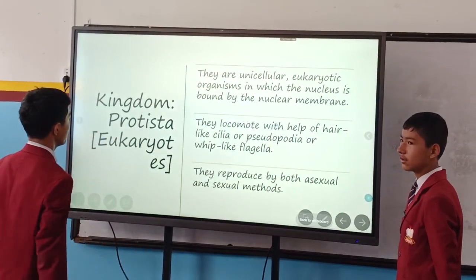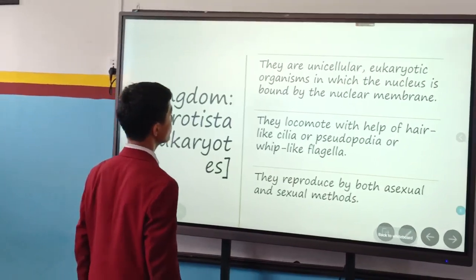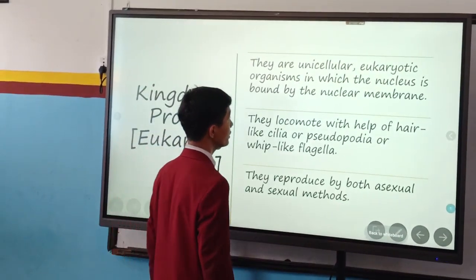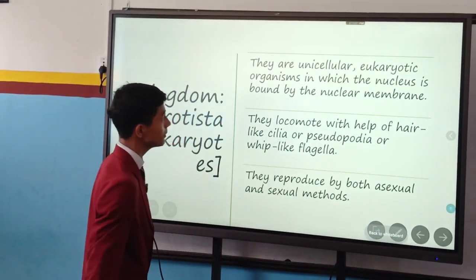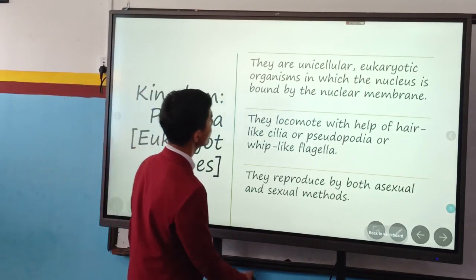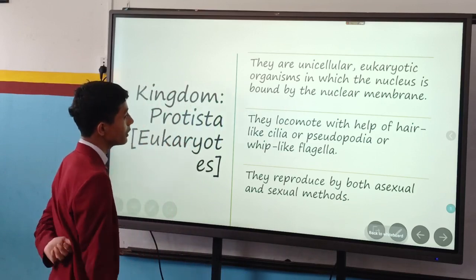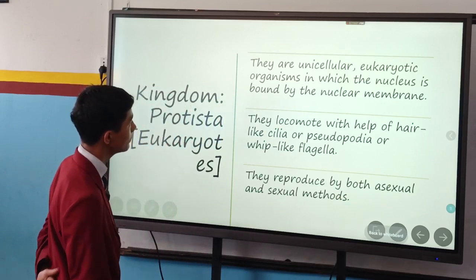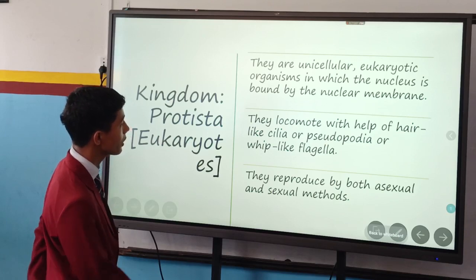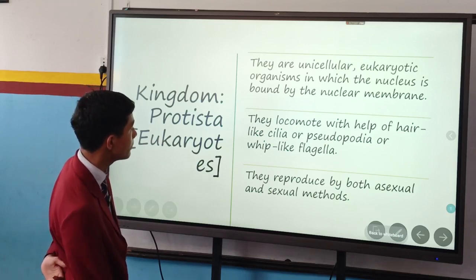Kingdom Protista. They are unicellular eukaryotic organisms in which the nucleus is bound by the nuclear membrane.